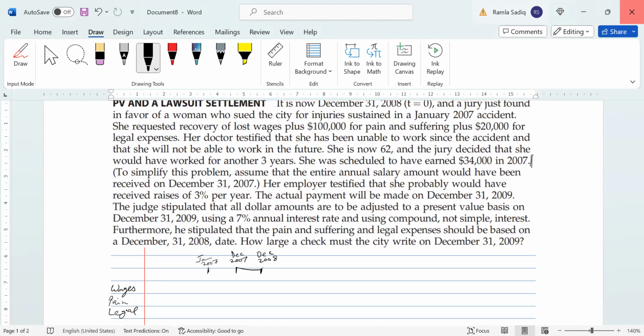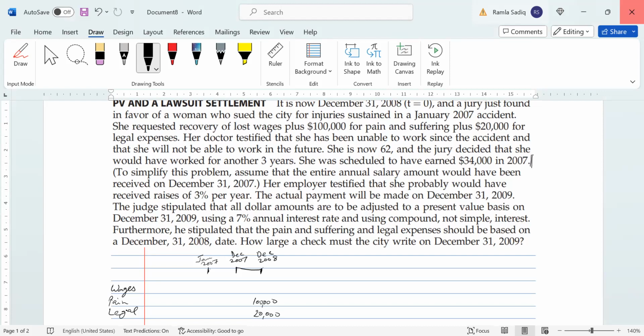So we'll get to wages in just one moment, but on this particular point in time, we have $100,000 for pain and suffering, and $20,000 for legal expenses. Okay, so pain will be $100,000. And because we're talking about the time of the trial, this is coming under December 2008. Legal expenses are $20,000. And now let's get to wages.